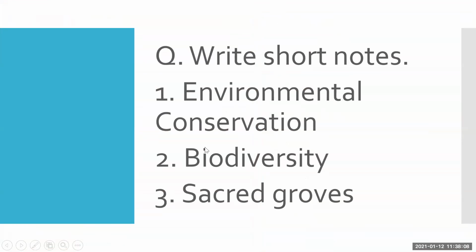Write short notes on environmental conservation, biodiversity, and sacred groves. You may get this kind of question in your exam. So here, if you're talking about biodiversity, you have to write down what is biodiversity and what are the levels. There are 3 levels: genetic diversity, species diversity, and ecosystem diversity. You have to give examples of this.